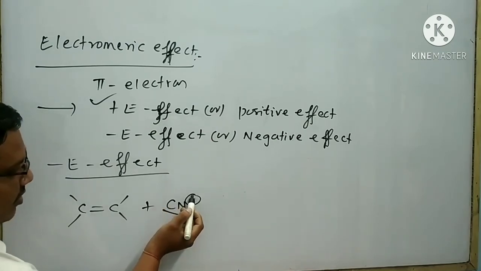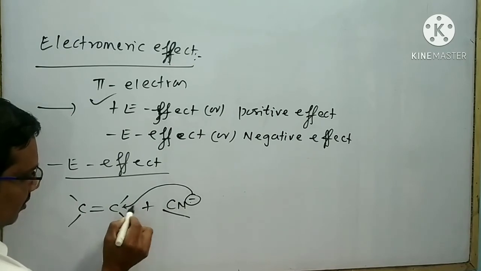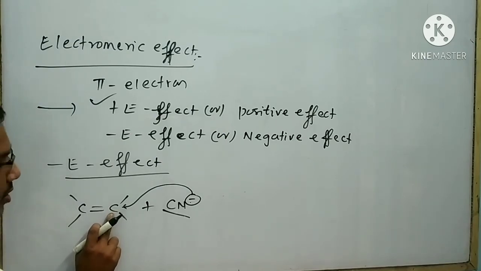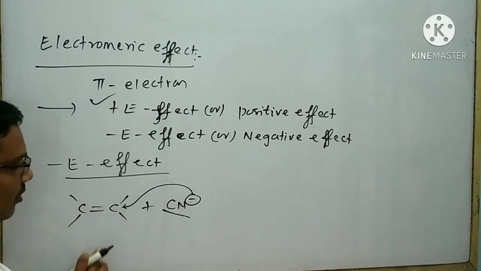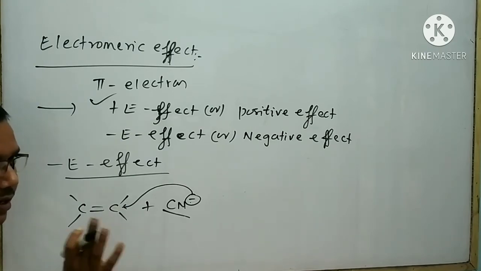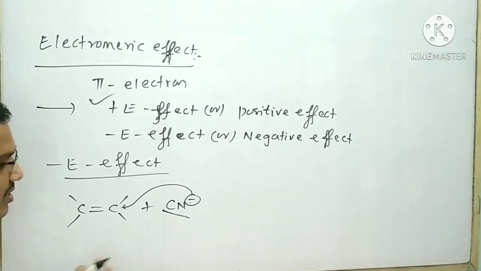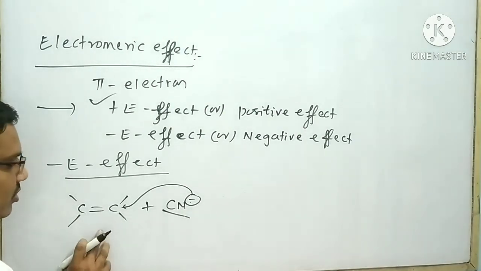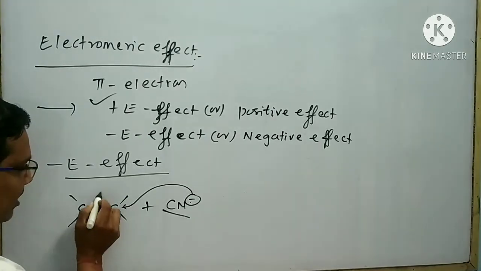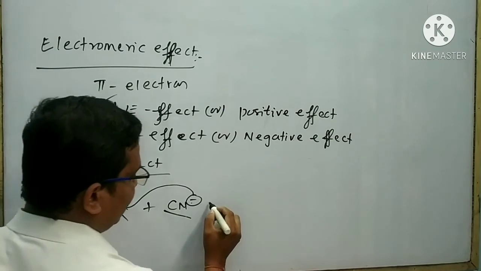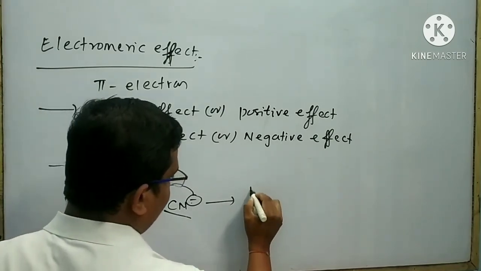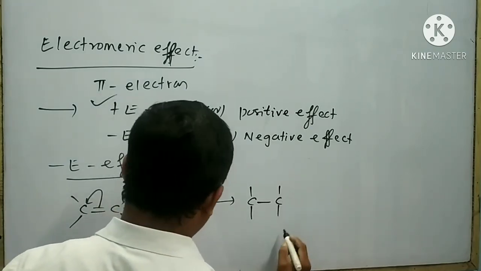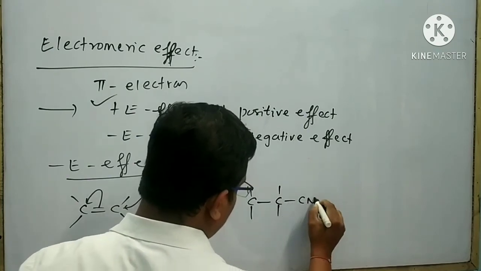That means I can draw like this. Now this CN will attach to this carbon atom. As a result, a high bond will be possible. We know that carbon has 4 bonds, that means it satisfies the tetracovalency. So pentacovalency is not possible. As a result, this pi bond breaks down like this. That means I can draw the structure like this. Bond C, single bond C, bond, here also bond. Here I can write bond CN.